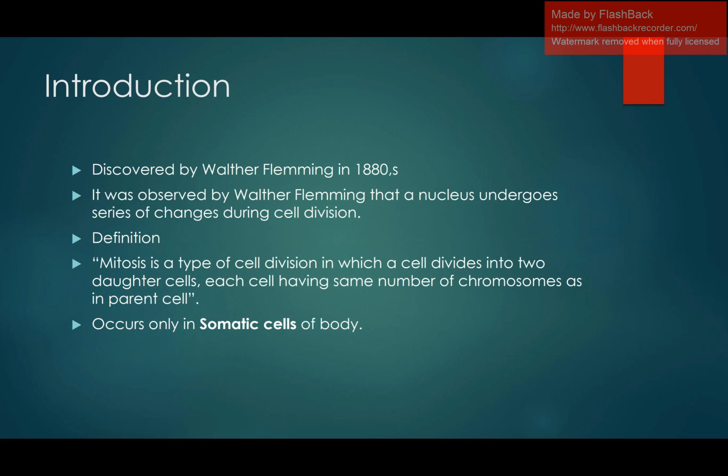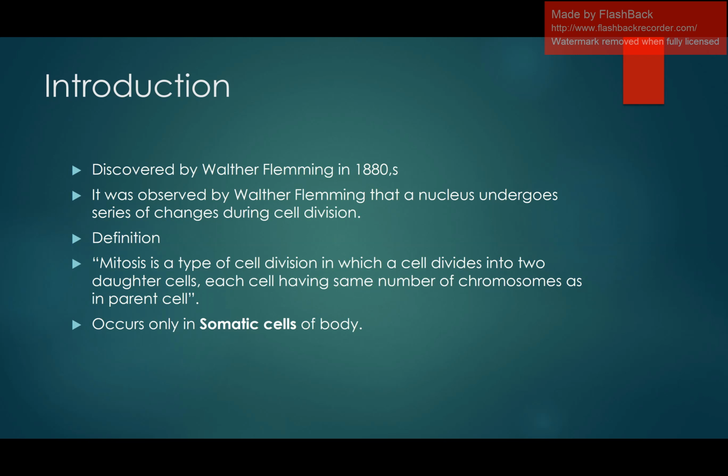Okay, now let's move towards the introduction of mitosis. We will see the history of mitosis. Mitosis is known as multiplicative division. It is the type of cell division in which the chromosome number remains the same in the parent cell and in the daughter cells. Although the cell divides into two daughter cells, the genetic material in the daughter cells remains the same as compared to the parent cell.